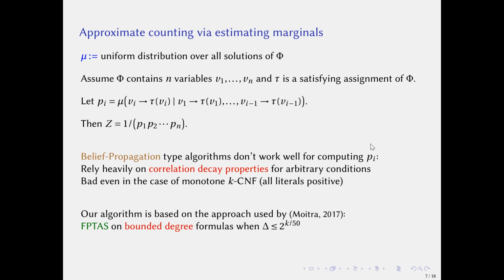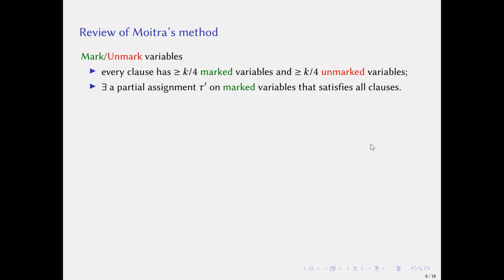Moitra gave FPTASes on bounded degree formulas. Here, the degree means the number of clauses that contain a variable. However, for random formulas, there might be some variables that occur in many clauses. So the key difficulty for us is to control the effect of high-degree variables. First, let's review Moitra's method.